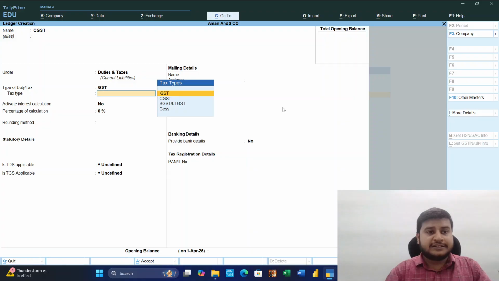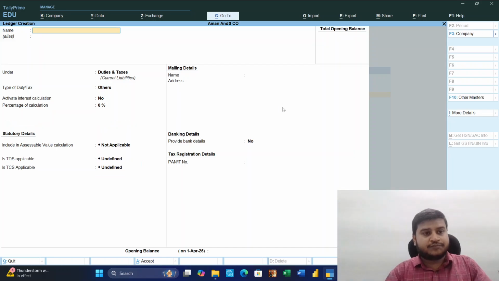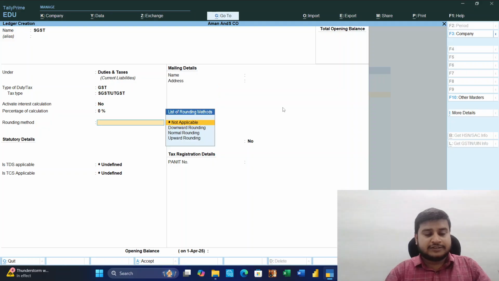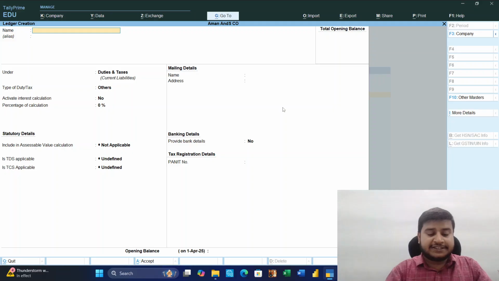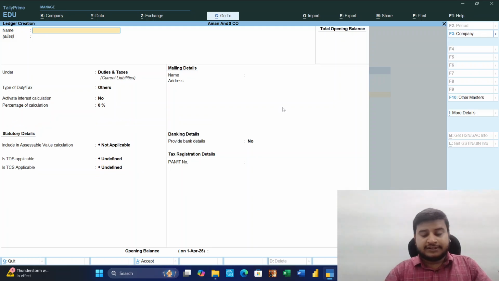Then CGST, no calculation, no percentage, TDS, save, Ctrl+S. Then SGST, other, GST option, SGST, save. We have created CGST and SGST, and I will create IGST, okay. So we have basically created four ledgers.